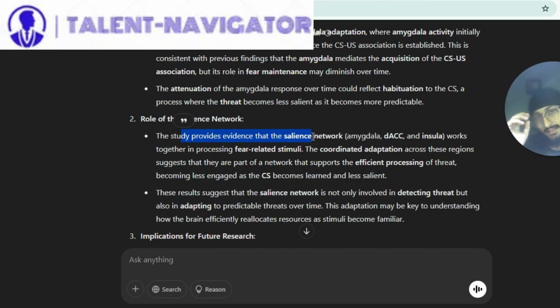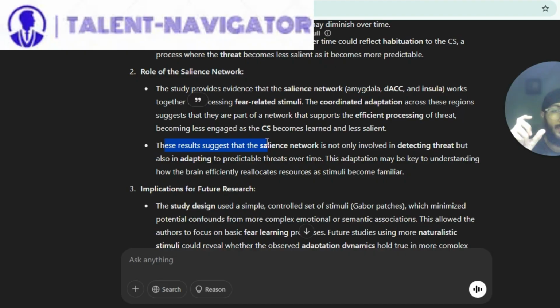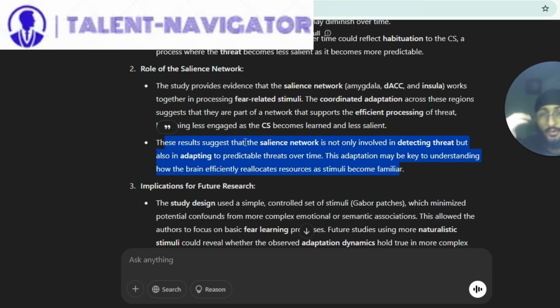Now, the role of the salience network. The study provides evidence that the salience network, amygdala, dACC, and insula, works together in processing fear-related stimuli. The coordinated adaptation across these regions suggests that they are part of a network that supports the efficient processing of threat, becoming less engaged as the CS becomes learned and less salient. These results suggest that the salience network is not only involved in detecting threat, but also in adapting to predictable threats over time. This adaptation may be key to understanding how the brain efficiently reallocates resources as the stimuli become more familiar.